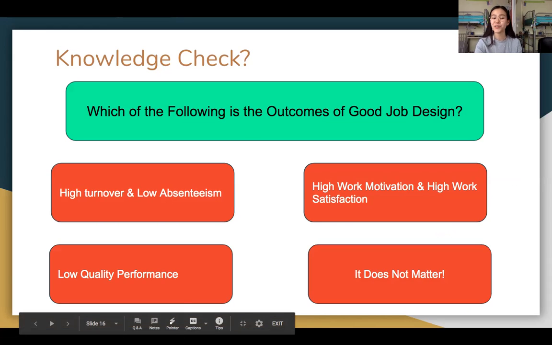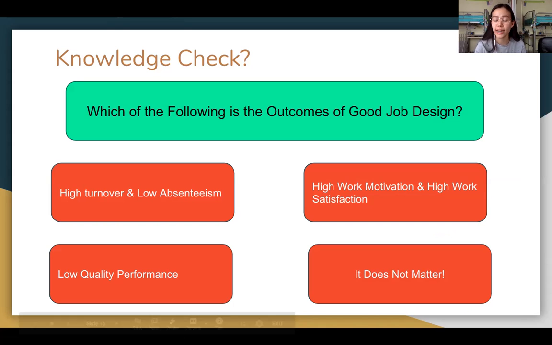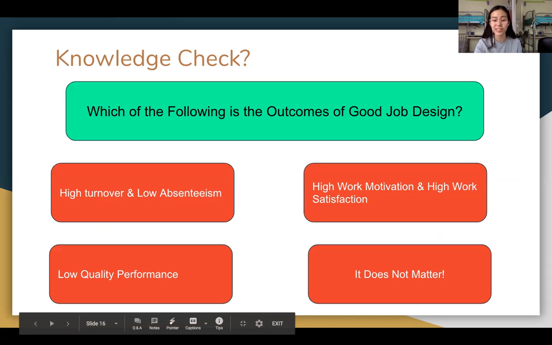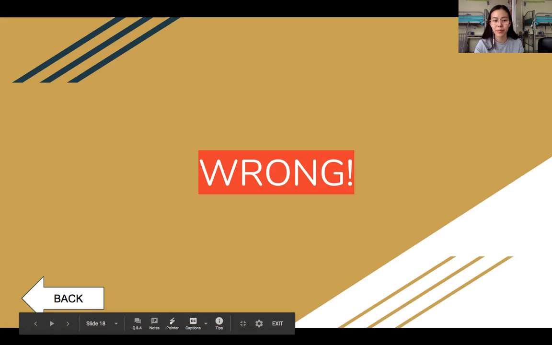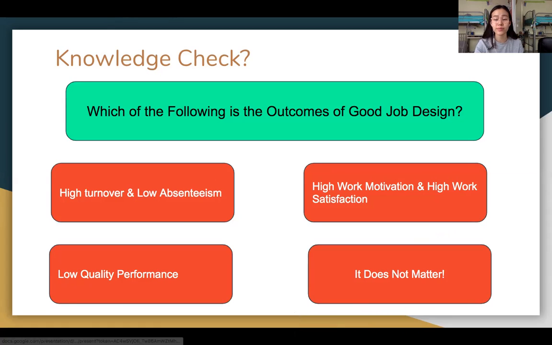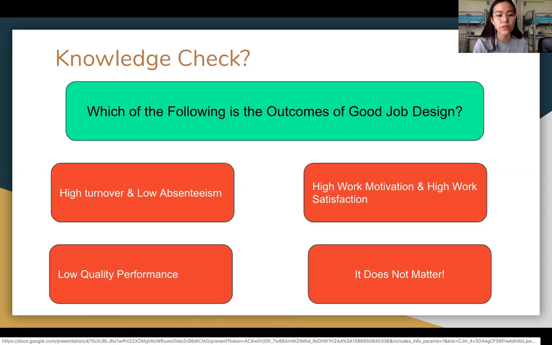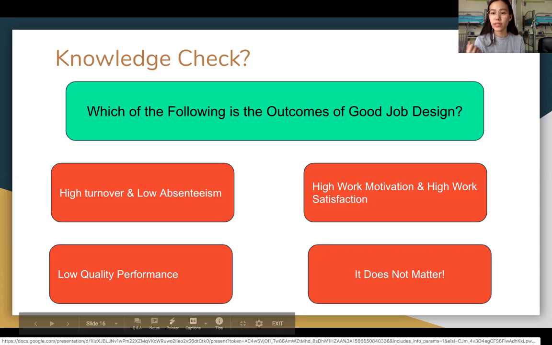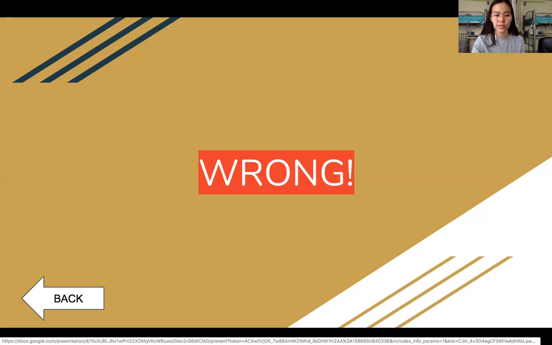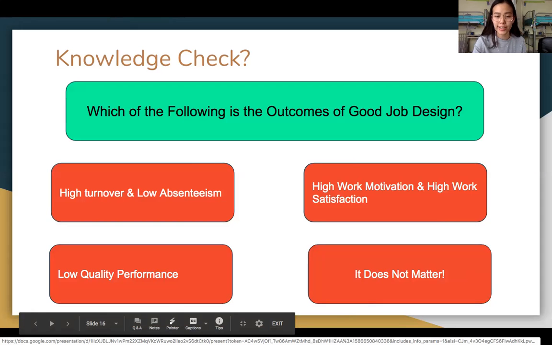All right, the last question. Which of the following is the outcome of a good job design? Let's go over all of the options right here. It doesn't matter. This is obviously incorrect because a good job design actually matters. Let's talk about this one: high turnover and low absenteeism. So high turnover, if it is a nice and interesting, good job, then why would we want to quit, right? So this is the reason why it is the wrong answer.